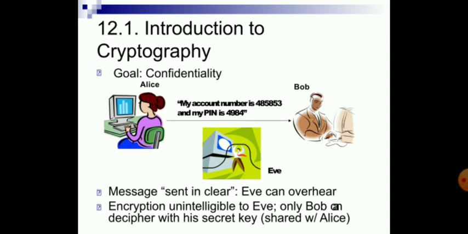Introduction to cryptography. The main goal of cryptography is confidentiality: to share some information in a confidential way from the sender to the receiver. There should be some secure path, or some security should be provided. Encryption gives nothing intelligible to Eve. Only Bob can decipher with his secret key shared with Alice.